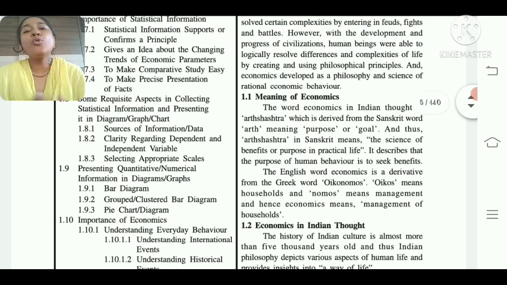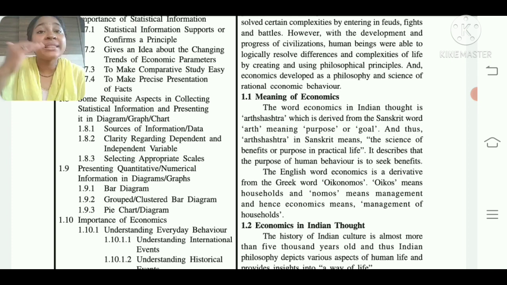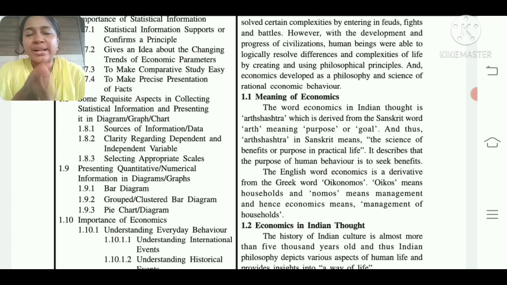After that, how the data is collected. It is important that we saw it, but how it is collected, how we can see whether it is oriented or not, whether we can trust it or not, these things are also covered. After that, how we have to present the gathered data in a graph. In economics, most probably we make graphs. In 12th standard also, there is one graph-related chapter in economics. So this is an important chapter.